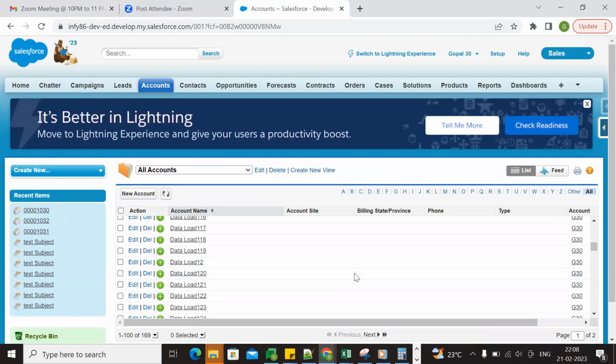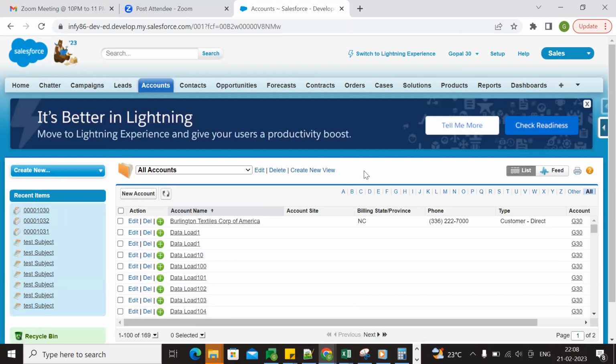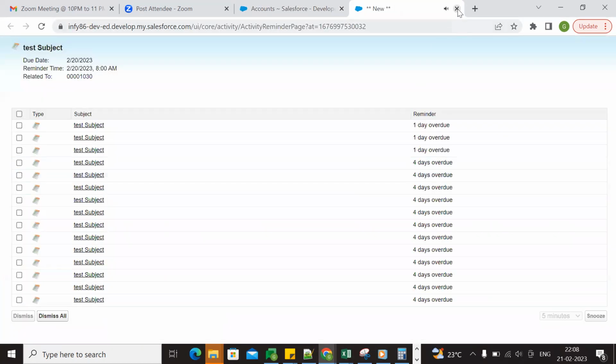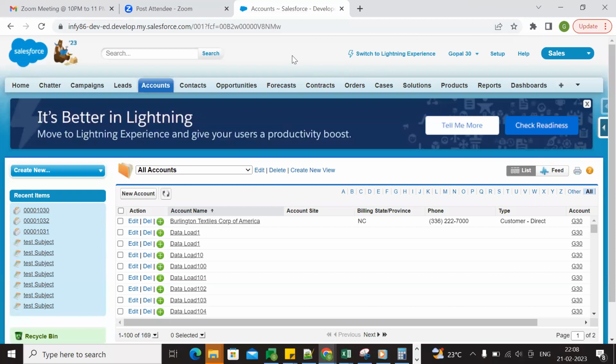By using sharing rules and manual sharing, view all data and modify all data, and Apex sharing also.